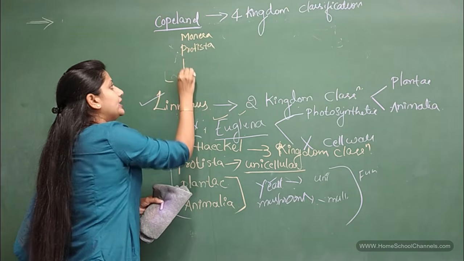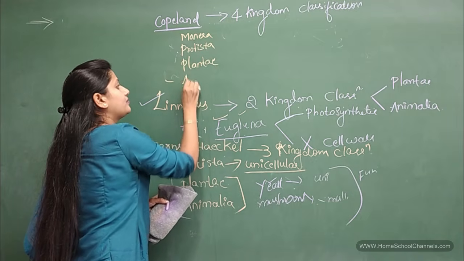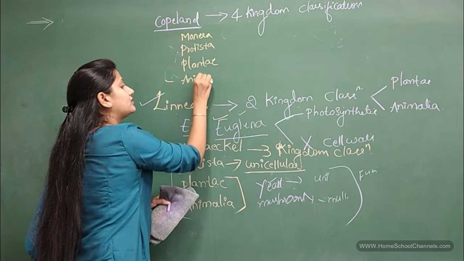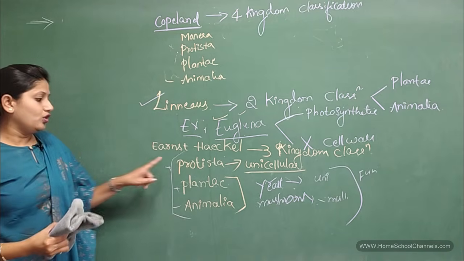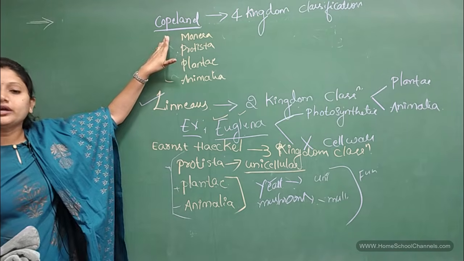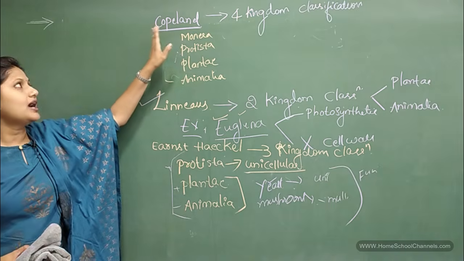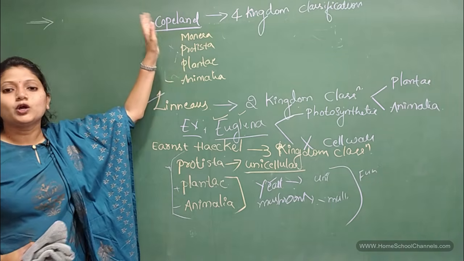Protista, and then Plantae, and then Animalia. So these three were present. Along with these three, a new kingdom, Monera, was added to the system of classification given by Copeland.